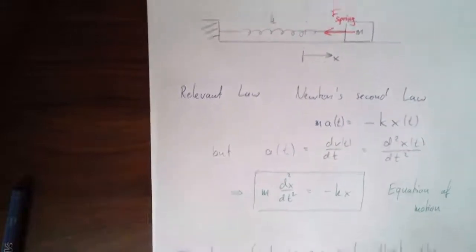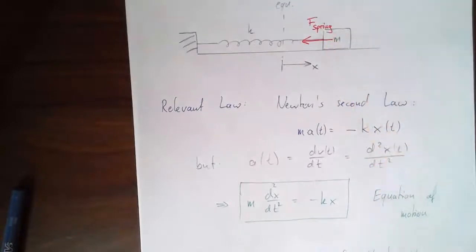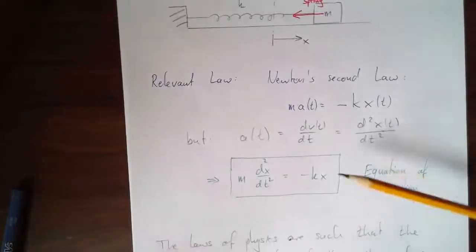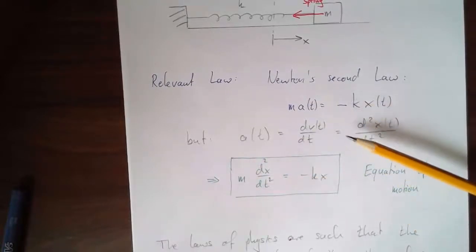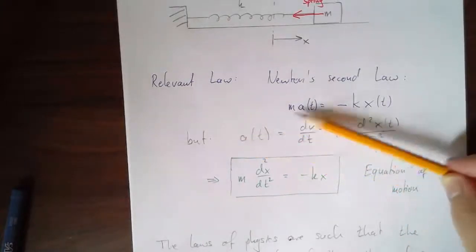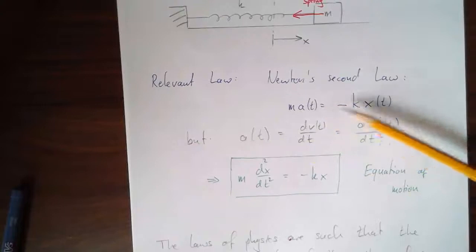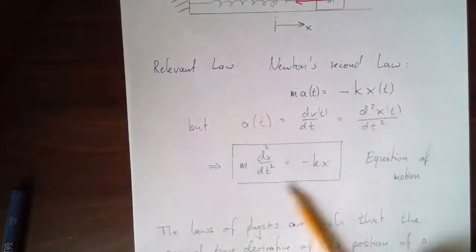The logic was, let me go back for a second. Here's a spring, that's the system we're trying to analyze. We ask, what is the physics? What are the laws of physics that apply to it? This is Newton's second law. We plug in what a really is. a is not unrelated to x. Those two functions are related. One is the second derivative of the other. This is my equation of motion.